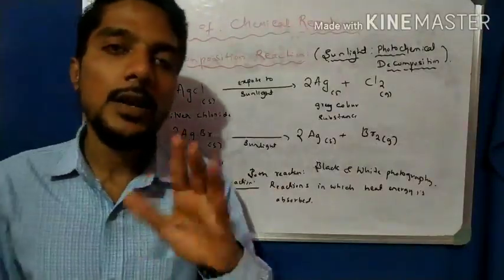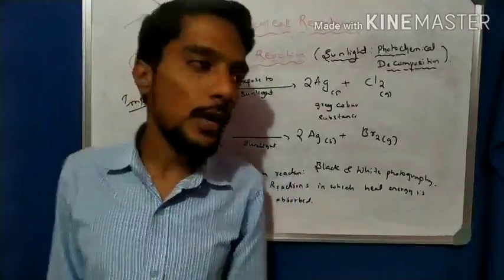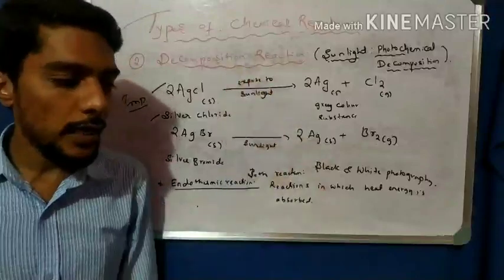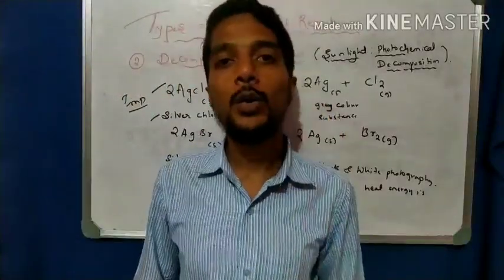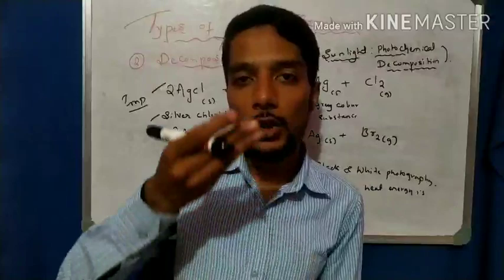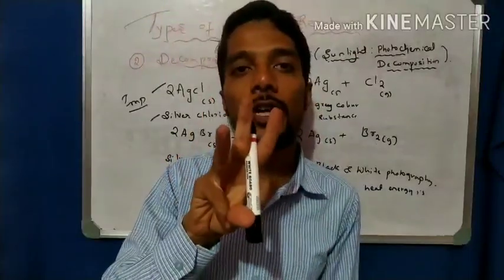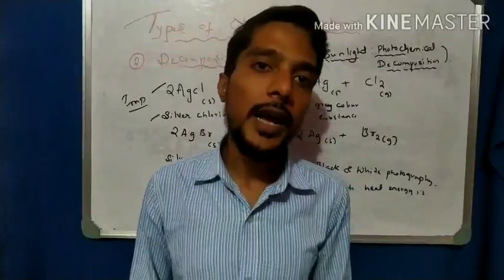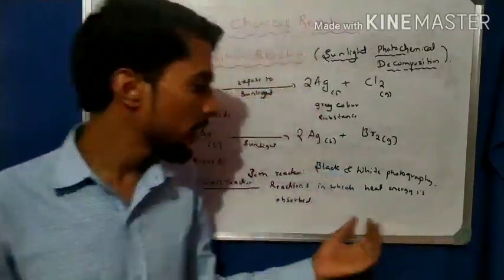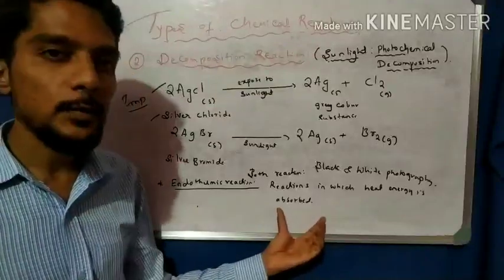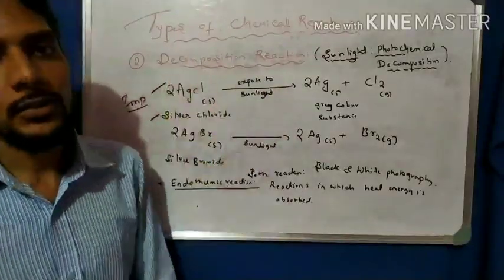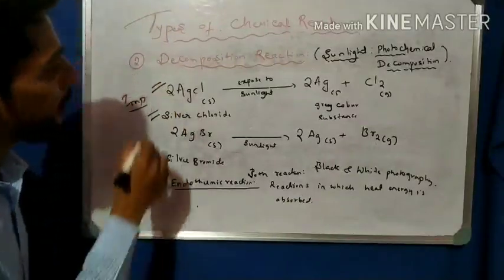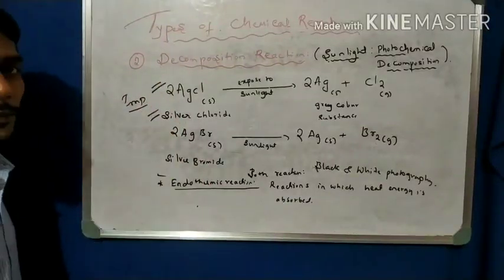In the examination they ask what an endothermic reaction is, give the example, and write the meaning of an endothermic reaction. So here we have completed type number 2, the decomposition reaction. Under decomposition reactions there are three types: thermal, electrical, and sunlight. In sunlight decomposition, we get an endothermic reaction where heat is absorbed. Examples are these two reactions. Hope you understand this concept. Please note both the equations and this meaning.